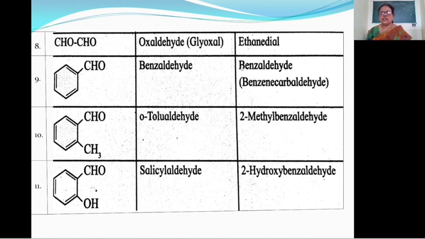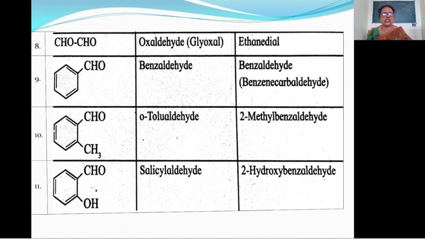Also, this is accepted in IUPAC name, that is benzaldehyde. If CHO group is attached to the aromatic ring, then this is known as benzene carbaldehyde. Means CHO group is attached to the ring, then this is known as carbaldehyde. Here benzene carbaldehyde.